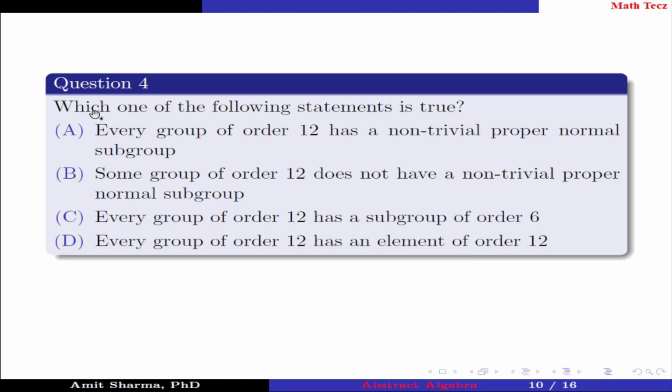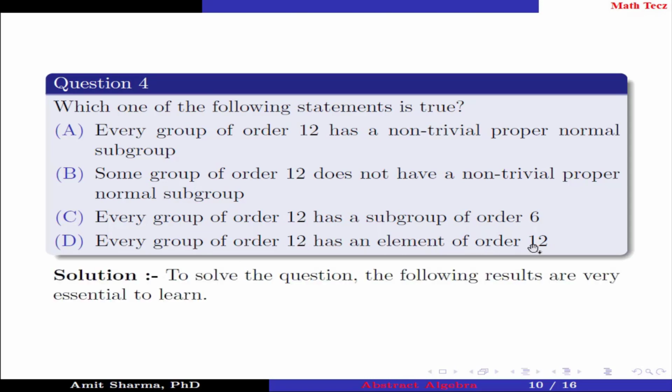Question number 4. Which one of the following statements is true? Option A. Every group of order 12 has a non-trivial proper normal subgroup. Option B. Some group of order 12 doesn't have a non-trivial proper normal subgroup. Option C. Every group of order 12 has a subgroup of order 6. Option D. Every group of order 12 has an element of order 12.